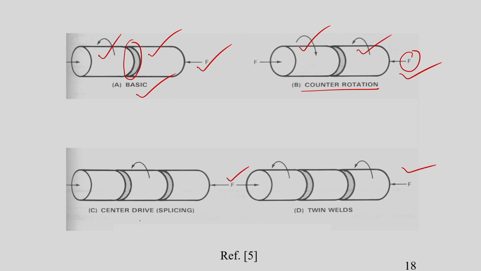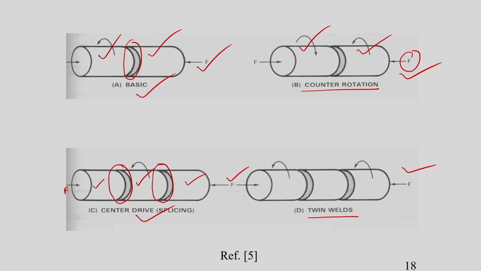Another one is called center drive, which is also sometimes called splicing type of friction welding process. Center drive means at a time we can make two friction welding joints by using the center drive process. Here you see this center one is rotating and the other two workpieces are non-rotating in nature, that means they are fixed. Once we apply frictional heating by applying this force, welding is done.